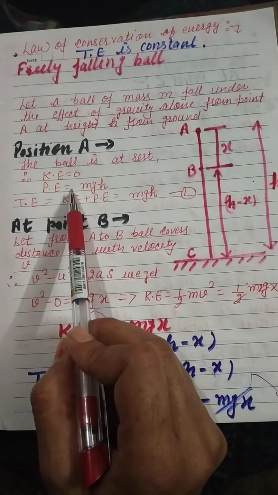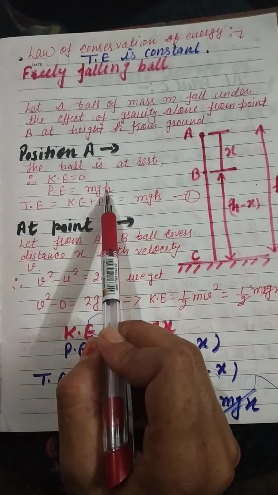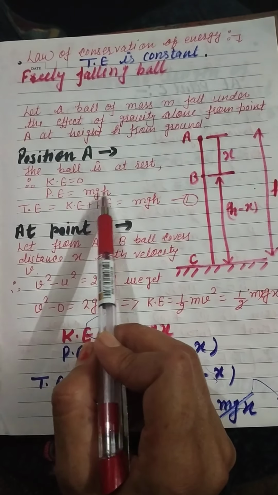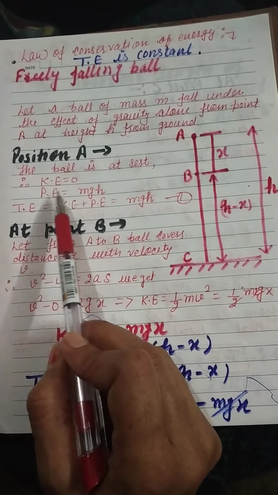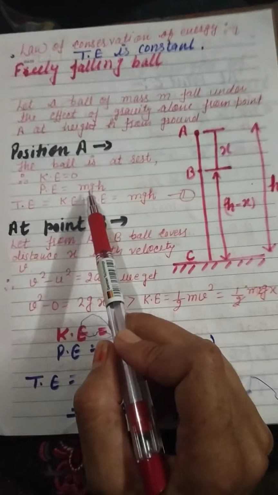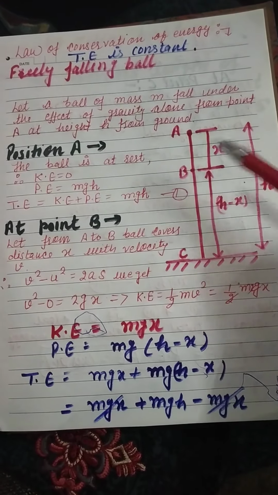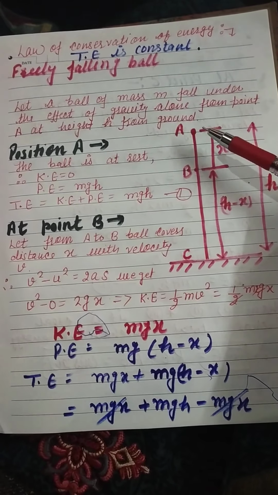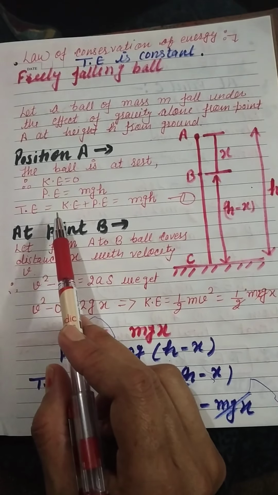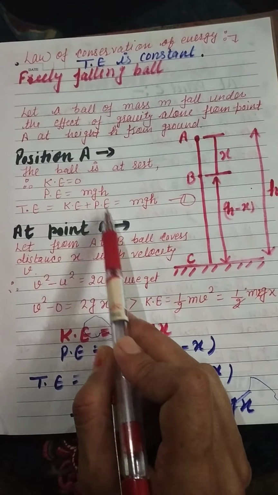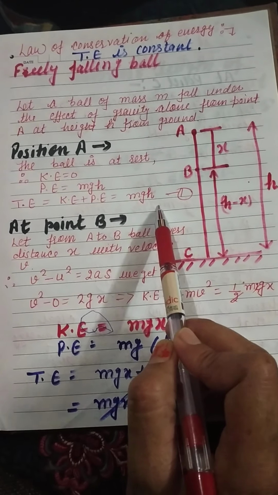Now, the potential energy is mg, that is the force, into displacement, because the work done is stored in the form of potential energy. Therefore, the value of potential energy at a height h will be mgh. This h is the position of the object from the ground, that is the height. Now the total energy will be equal to kinetic energy plus potential energy. As the kinetic energy is 0, it will be equal to mgh.